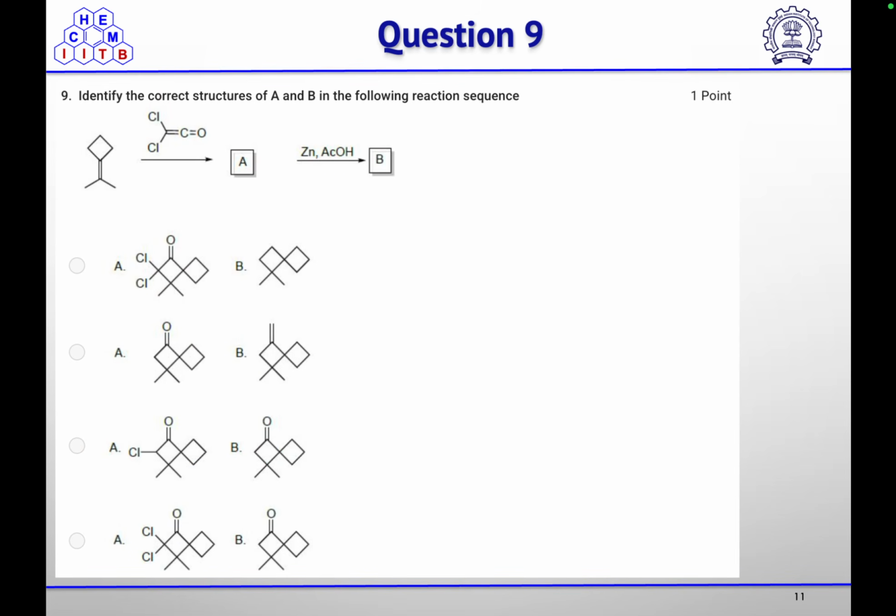Then next is: identify the correct structure of A and B in the following reaction sequence. So you have an olefin and you are treating it with ketene. So first the 2+2 cycloaddition reaction will take place, and then you are treating that product with zinc, acetic acid, which is known for dechlorination to give you an alkane at that position, CH2 at that position.